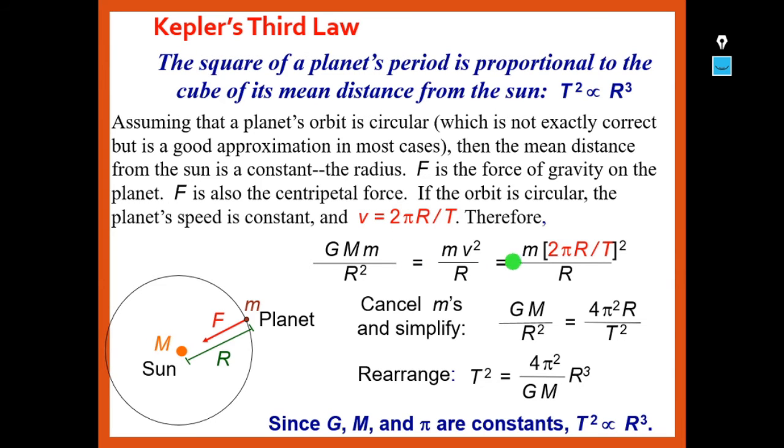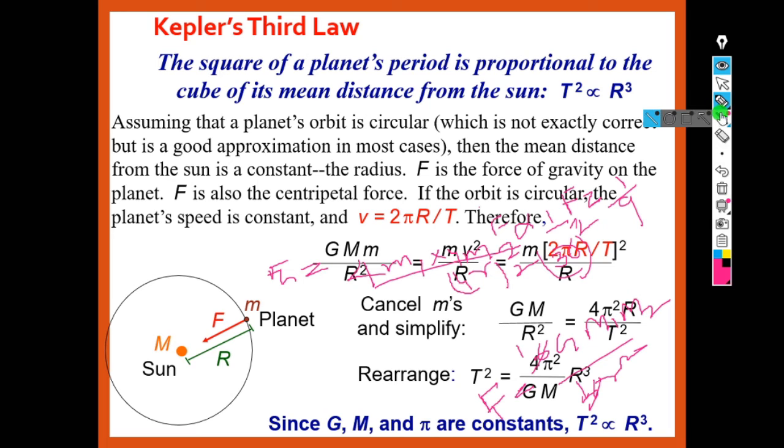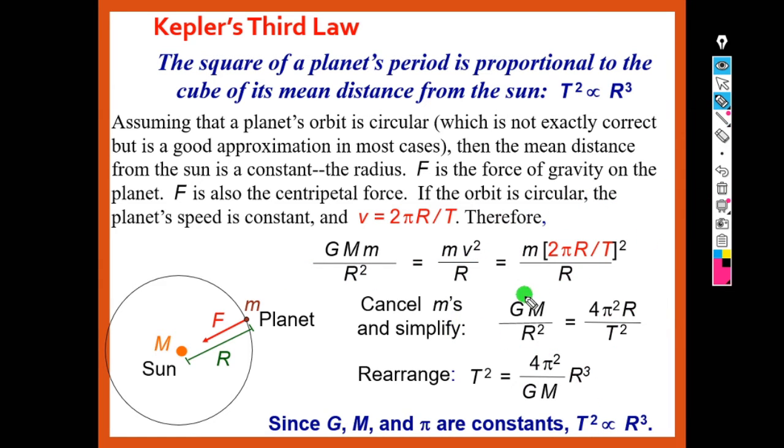That means this can be written as m into (2 pi r by t) whole square by r. Then on both sides let us cancel m.